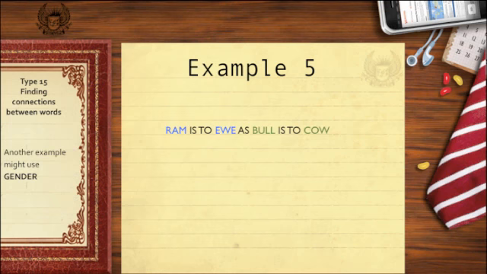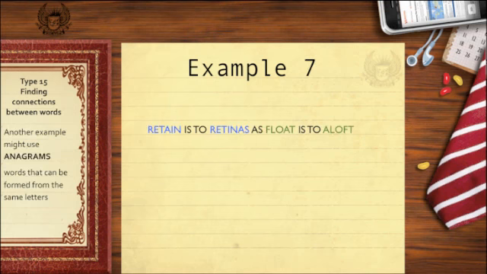Another example might be the use of gender. The relationship is gender-based. Ram is to ewe as bull is to cow. And yet another example, they might use diminutives. Dog is to puppy as cat is to kitten. Or even anagrams, words that can be formed from the same letters. Retain is to retinas as float is to aloft.